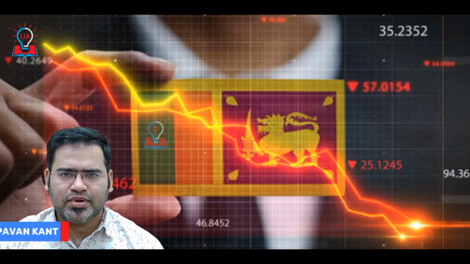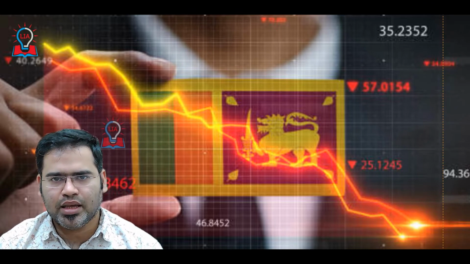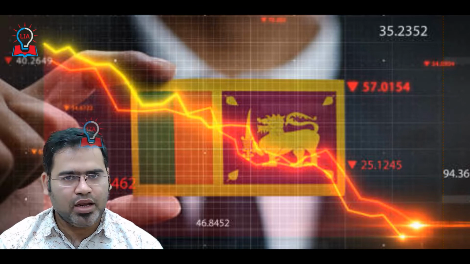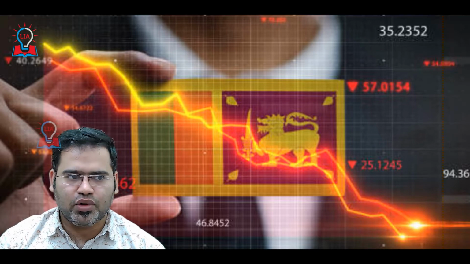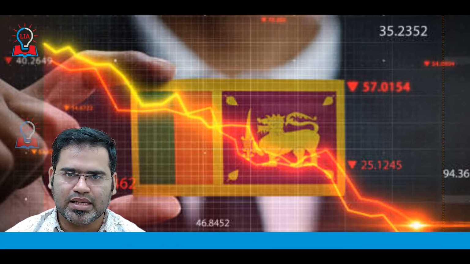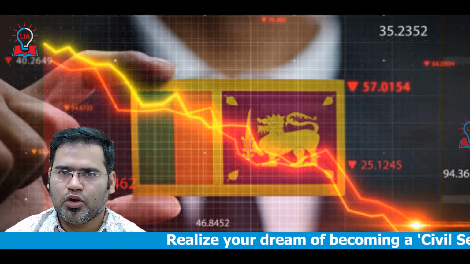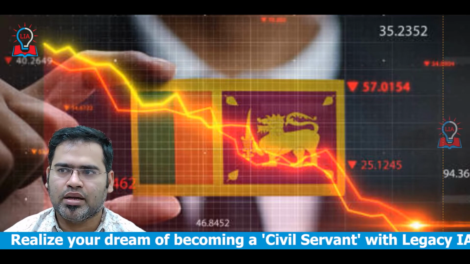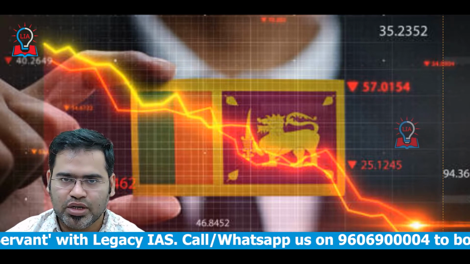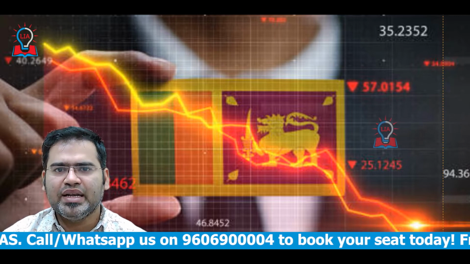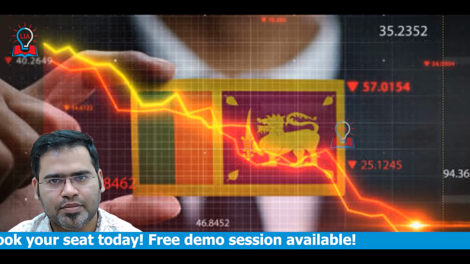So in this session, first we need to understand what this economic crisis is, and why actually this economic crisis is there. First, inflation is very high, double digits already touched. Forex reserves have completely plummeted over the last 1 year. A food crisis is also happening, and the Sri Lankan government already imposed an economic emergency, a food emergency, in August 2021. So all these factors clearly define that there is a great economic crisis happening in Sri Lanka.